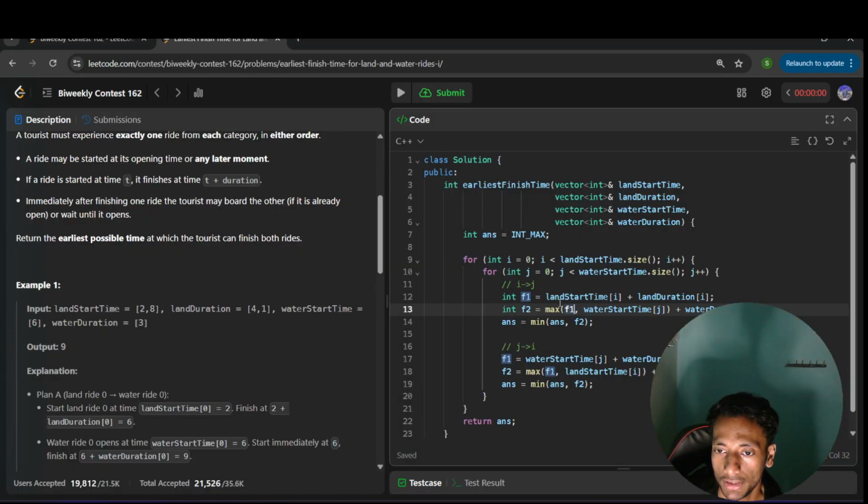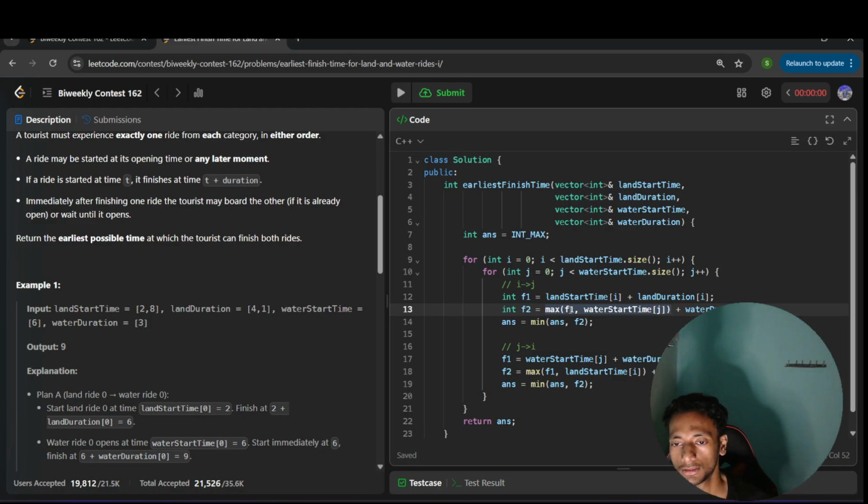So I'll take the maximum value of the start time of the current water ride event and the finish time of the land ride. Got it? And the duration will be constant, the same. Anyway, it will be added, so I will add that. Got it? And what is the answer for that?